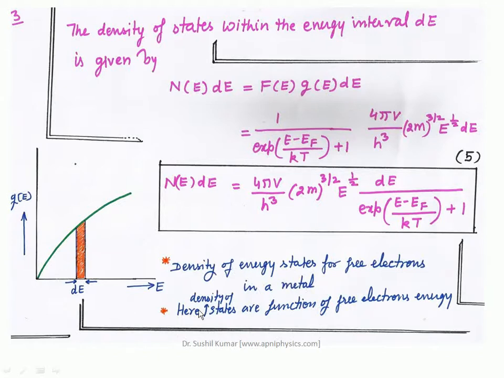And second point, the density of states is a function of free electron energy. All these relations are derived keeping in mind that all the variables, momentum, velocity, energy, have a continuous range, from 0 to a maximum value.